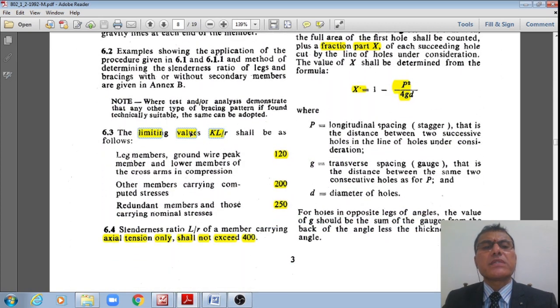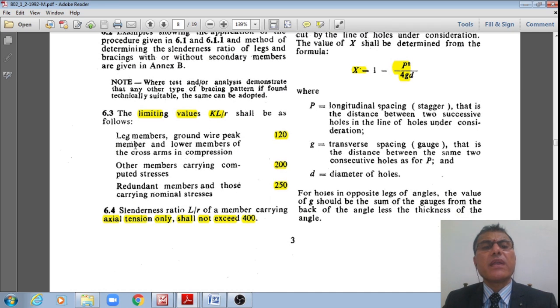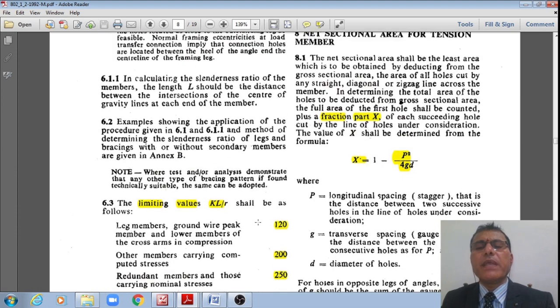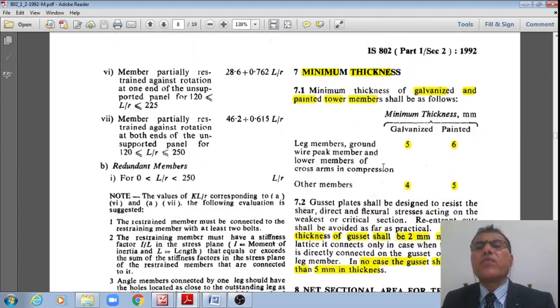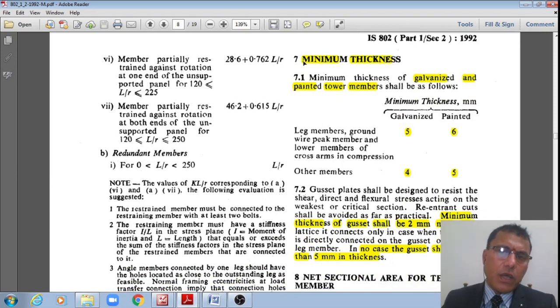And we also have the slenderness ratio limiting values as follows. For leg members, ground wire peak members, and lowest members of the cross arms in compression, the maximum slenderness ratio is 120, and for other members carrying compression computed stresses it is 200, and for redundant members carrying nominal stresses it is 250. However, the slenderness ratio of a member carrying axial tension only may be taken up to 400. Now let us move to the minimum thickness of the member, students. I hope you are understanding the discussions.